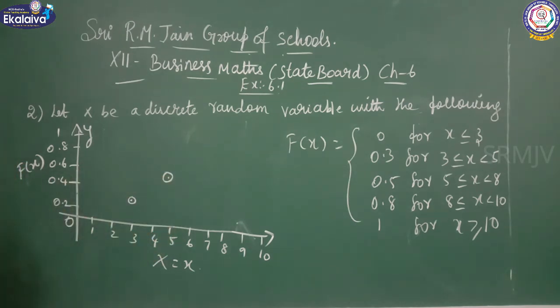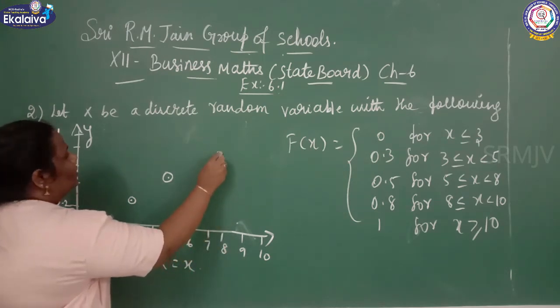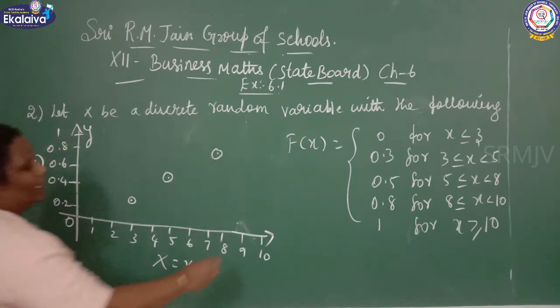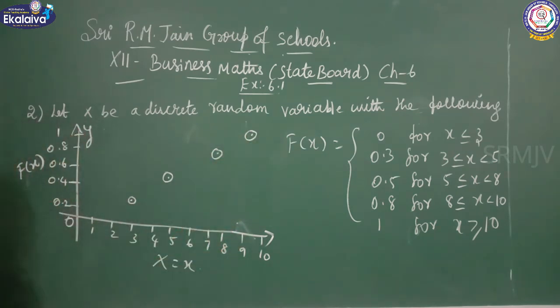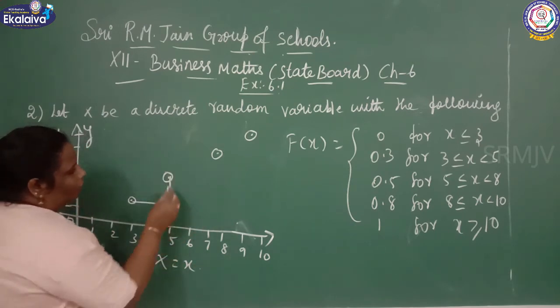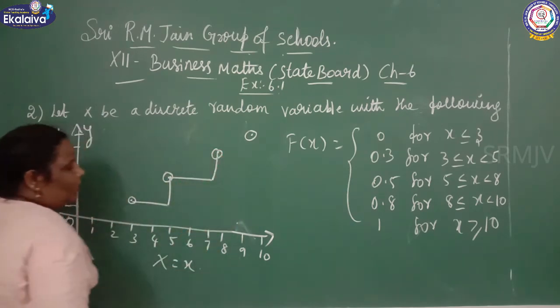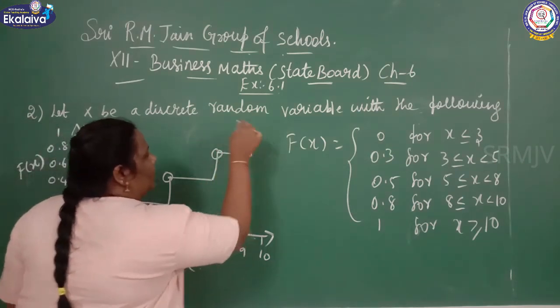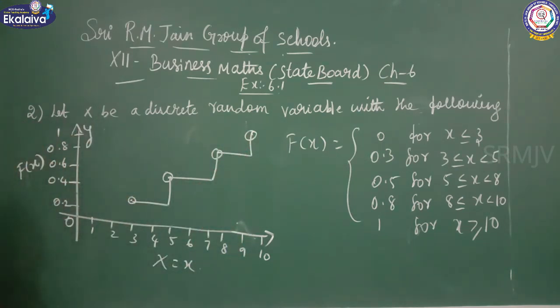Next, what is the value of 8? 8 equal to 0.8, and 10 equal to 1. See, 3 to 5, then 5 to 8, then 8 to 10 is a cumulative distribution function.